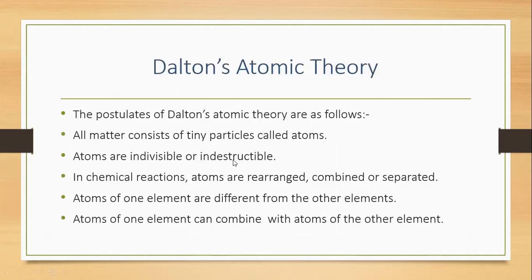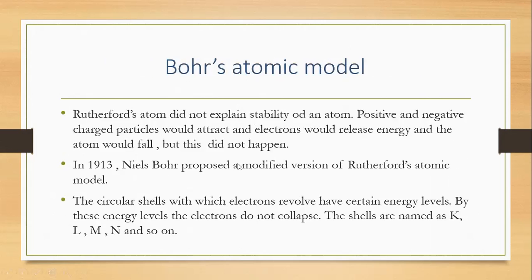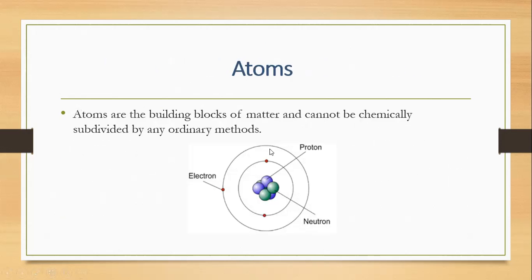This is explained by Bohr, the student of Rutherford. He said in 1913, Niels Bohr proposed a modified version of Rutherford's atomic model, with circular shells in which electrons revolve. So in this diagram, you do see circular shells, and here are the electrons revolving. See, I'm pointing here. There are shells on which electrons are revolving. This electron is revolving on the shells.